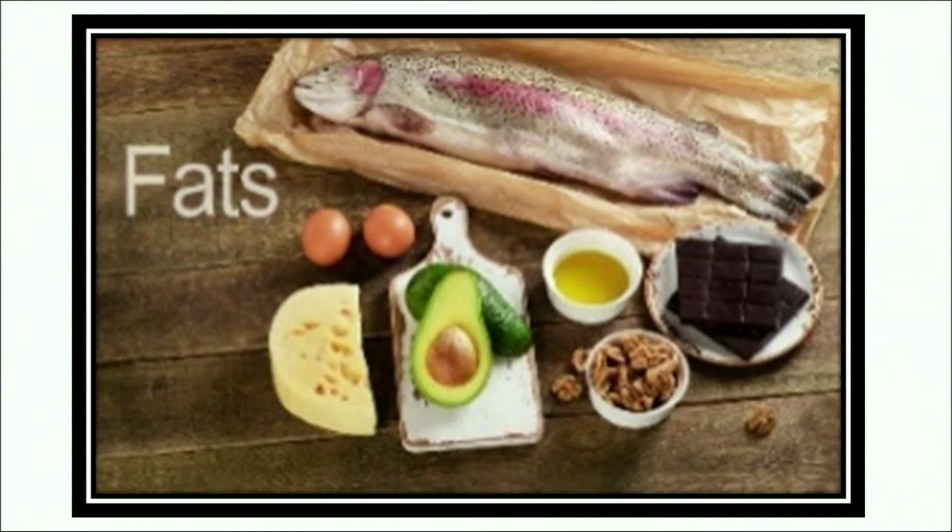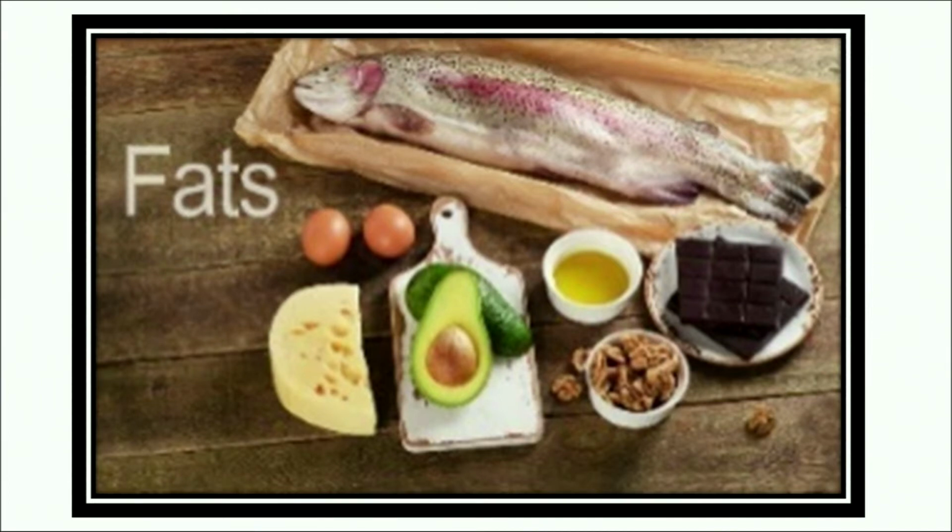The fats are composed of fatty acids and their nature depends on the type of fatty acids. There are two types of fatty acids, one is saturated and the second one is unsaturated. Solid fats comprise saturated fatty acids. Unsaturated fatty acids are found in more oil-like products. It is recommended to take 20 to 35% of calories through fats.